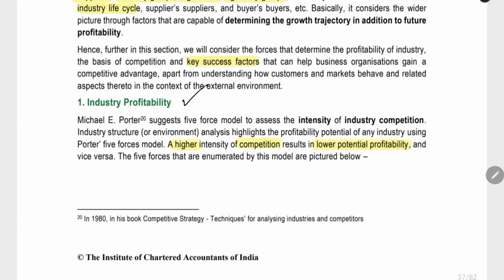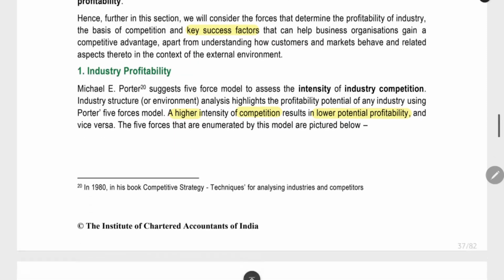Now, what is the industry profitability analysis? Here, they are saying that this was created by Michael Porter. He's the one who created the industry profitability analysis. He categorized the profitability attractiveness, whether it is good for the company to enter into the business, based on the intensity of the competition. If many people are there, we have to compete against many people. It is difficult for us to achieve the profit.